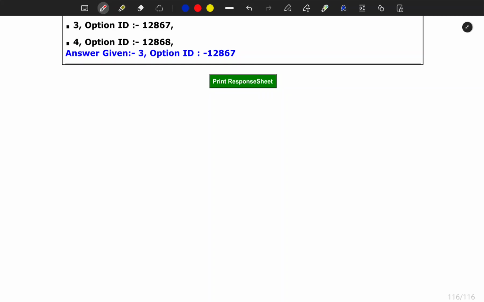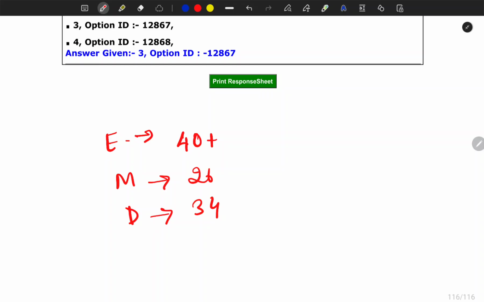The possible outcome of this question paper is that it had more than 40 questions of easy nature, around 26 questions as moderate, and around 34 questions as difficult. I have actually written that somewhere else.